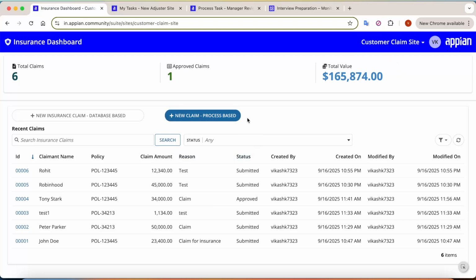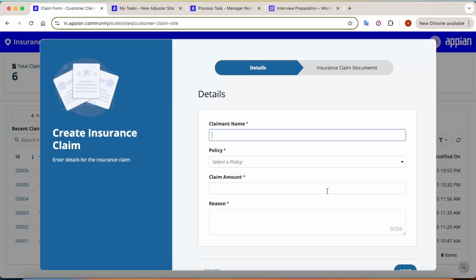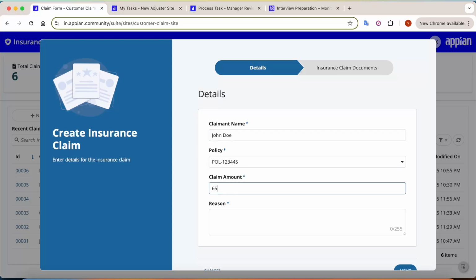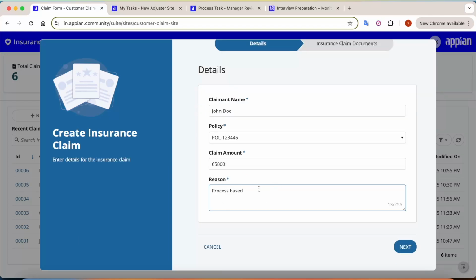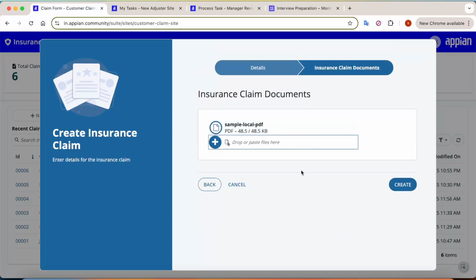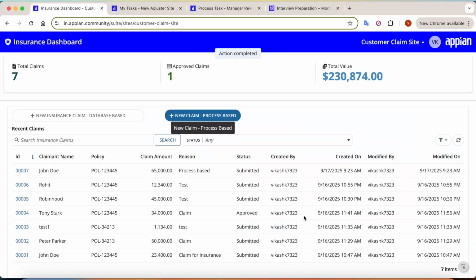When the customer comes here and clicks on new claim, he would be presented with an interface to fill in the details. So let's try to fill some data. I'm just filling here, name of the claimant is John. He will select a policy and then he will apply for a particular amount. Let's say I'm giving process based approach. Click on next here, and here they would have to submit a document. So I've just pasted a document here and I click on create. So once I have submitted the form, what actually happened?